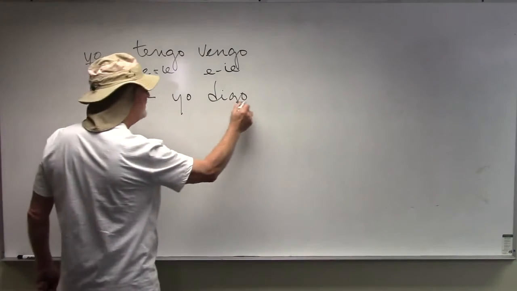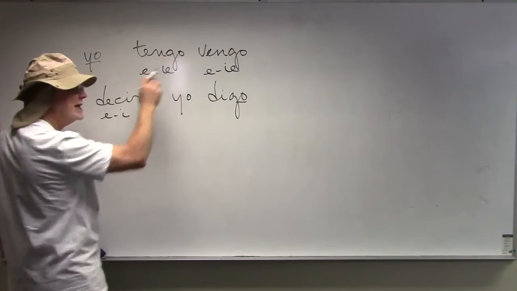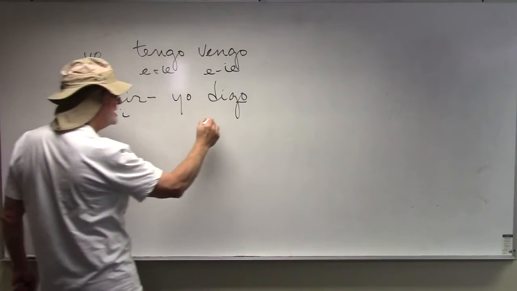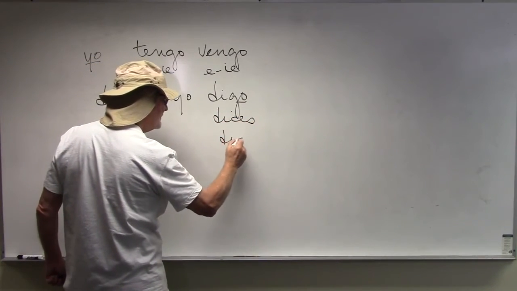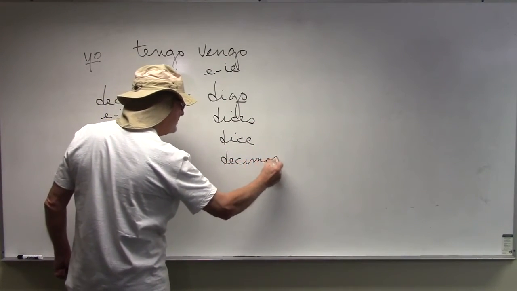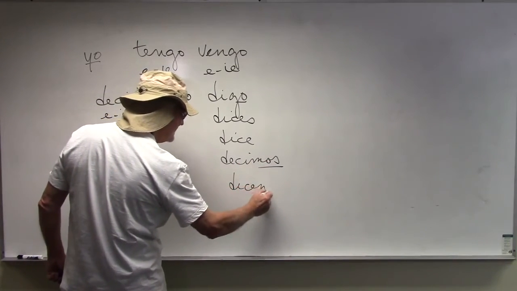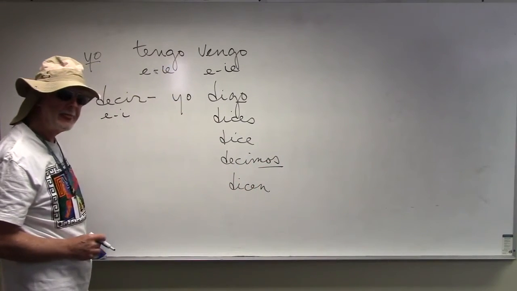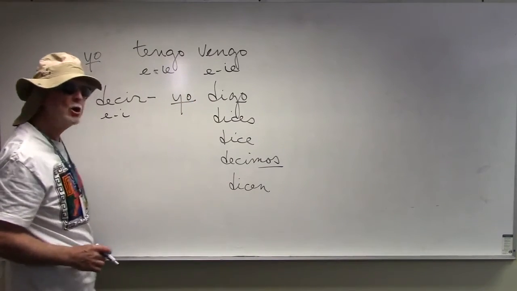So, it's very much like the tener with the tengo in the beginning, and then you have spelling changes later. So this is digo, dices, dice, decimos, because remember the nosotros form doesn't have a spelling change, and what? Dicen, yes, dicen.